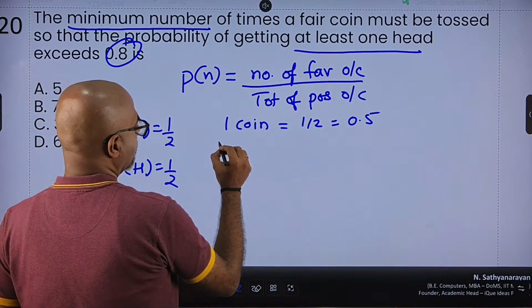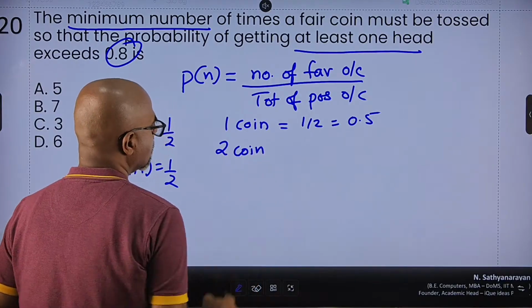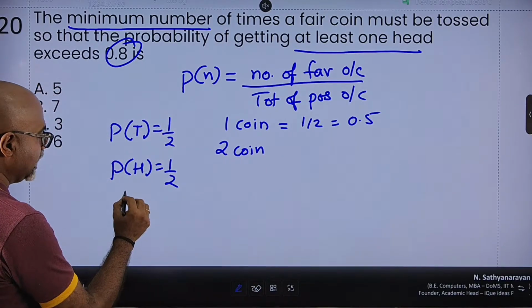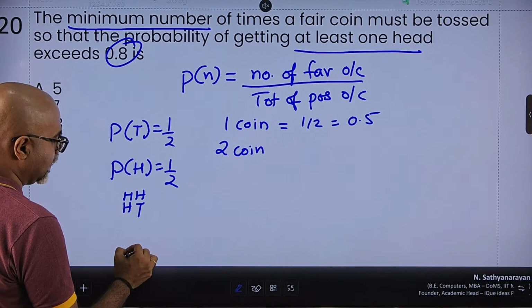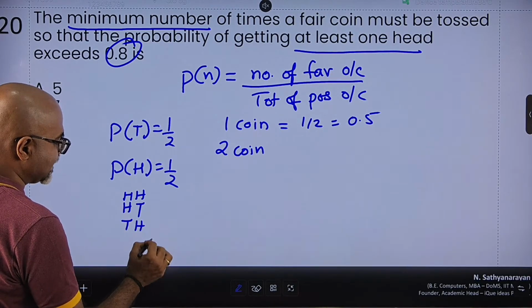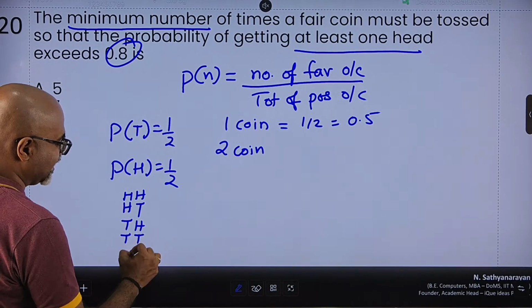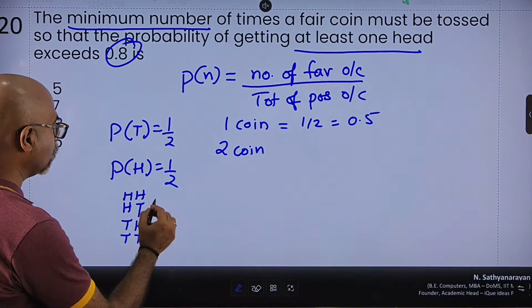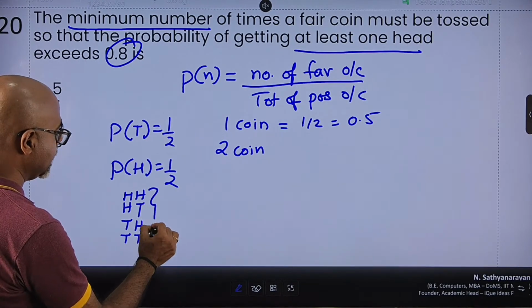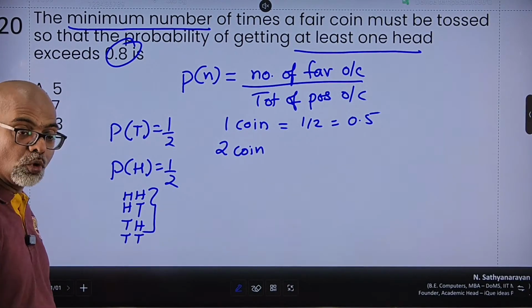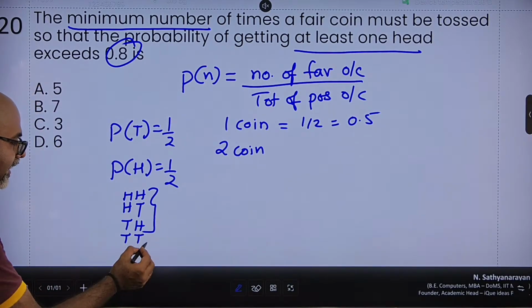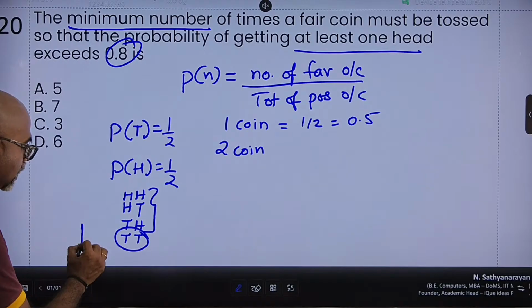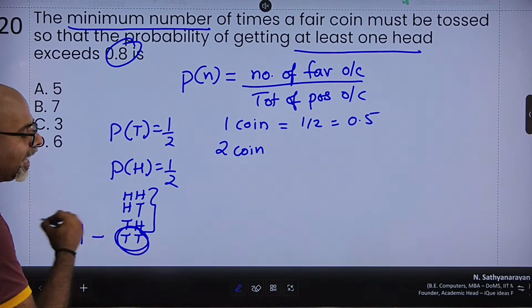Now, when I'm tossing 2 coins, my possibilities are either both heads, or first head and second tail, or first tail and second head, or first tail and second tail. And out of this, at least one head is either both are heads or one of them is head. Or I can think of it as the total probability minus no heads.